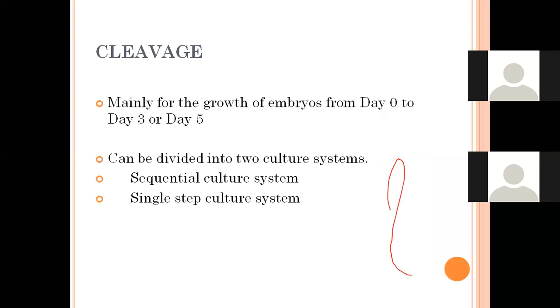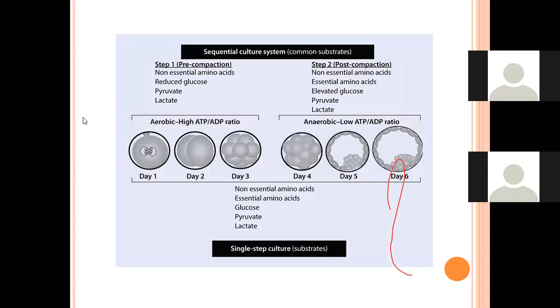Now next is the most important, cleavage media. It is mainly for the growth of embryos from day 0 to day 3 or day 5. Here, the culture systems can be divided into two: a sequential culture system or a single step culture system. From the name itself, we can get an idea what they are. Here I have given you a very easy diagrammatic representation to show the difference between a sequential culture system and a single step culture.